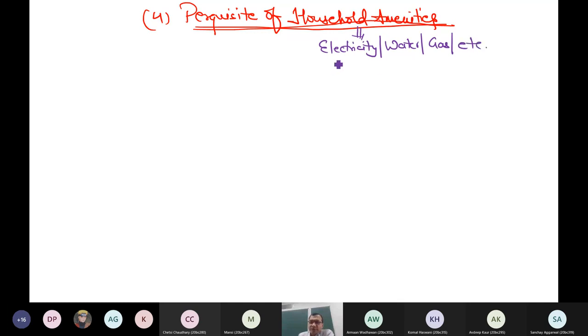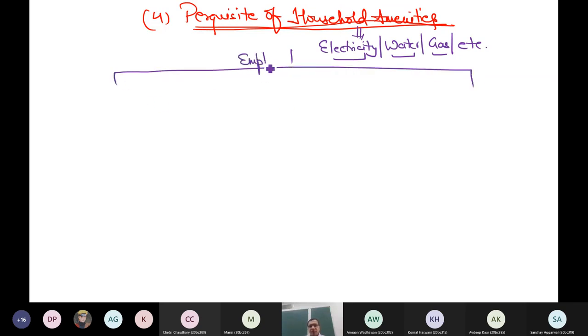These are household amenities. Suppose I get free electricity, free water, free gas as an employee. The Act says it is taxable because it's a perquisite. Had you purchased this or had you paid the bills yourself, you would have paid some amount. So you are saving, so you pay the tax. Now, two things can happen. If I think from the employer's point of view, two things can happen. Maybe it is own manufacturing or own production, whatever that is, or maybe purchased from outside.